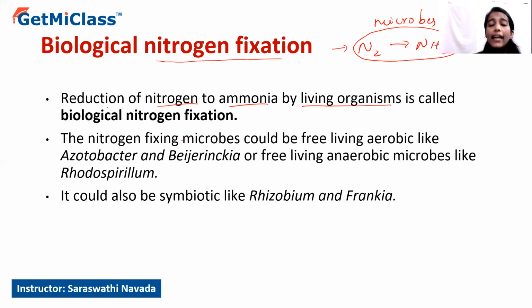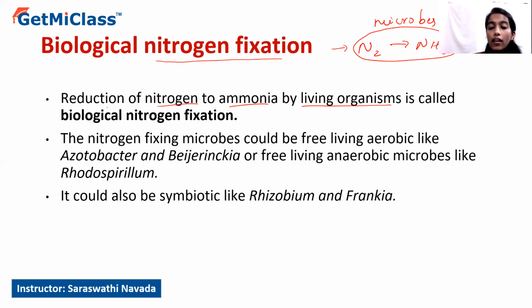In biological nitrogen fixation, the microbes involved are called nitrogen fixing microbes. These may be free living in the soil or in symbiotic association with other plants. Examples of free living nitrogen fixing bacteria include Azotobacter and Beijerinckia.